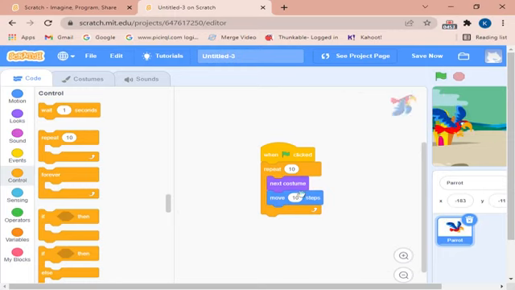So to avoid this, we will go to control, and then we will drag and drop this. Wait 1 second and move it to the last one. But that's very slow. So we will decrease. Like we can even do this repeat around. I wanted to repeat 15 times, and I don't want it to wait for 1 second.